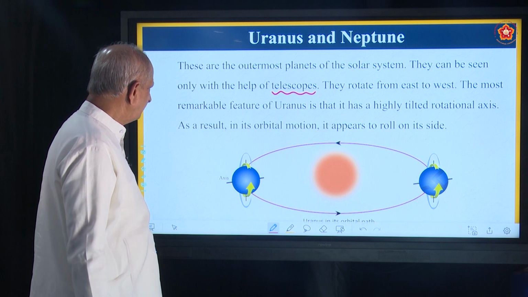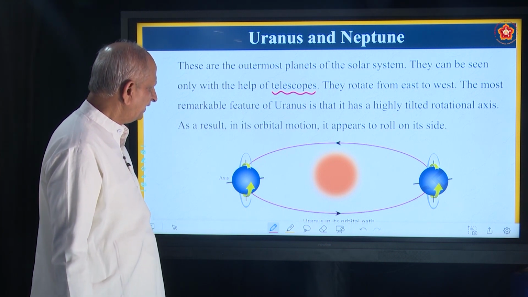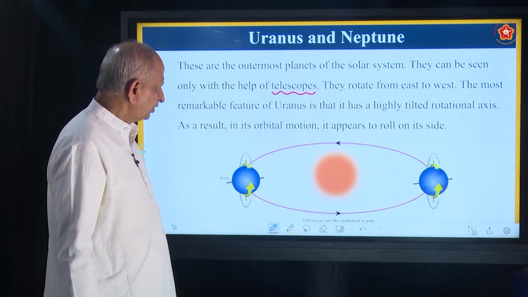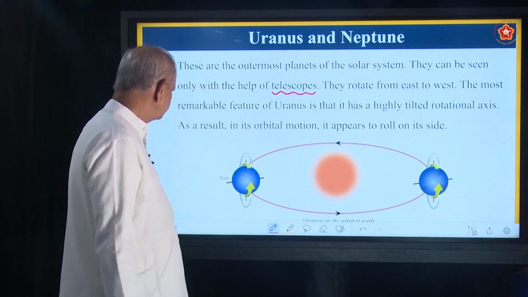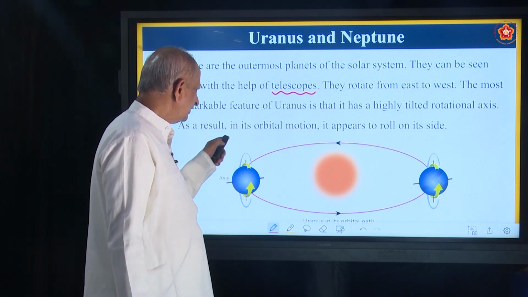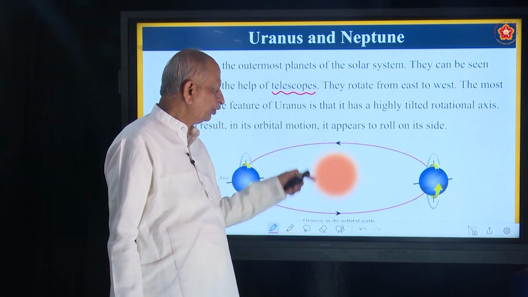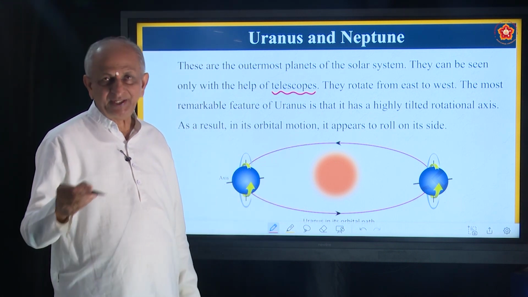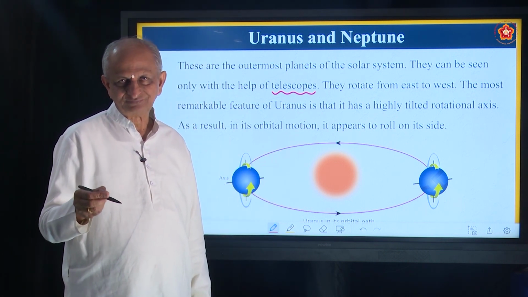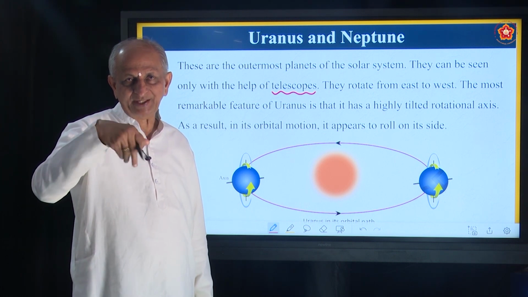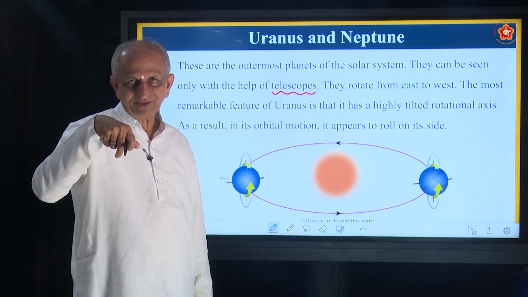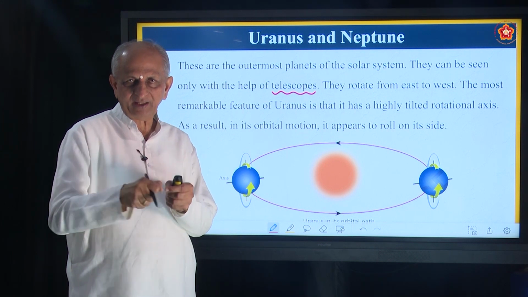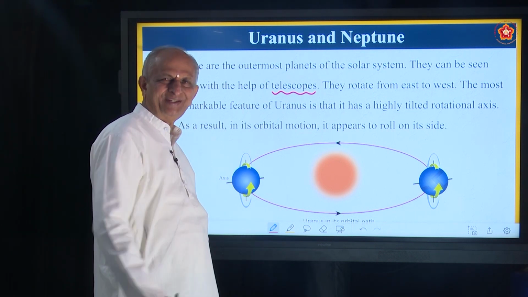The most remarkable feature of Uranus is its highly tilted rotational axis. As a result, in its orbital motion, it appears to roll on its side. So tilted. The other day I was telling you about a spinning top. You tie a thread and push it down, right?